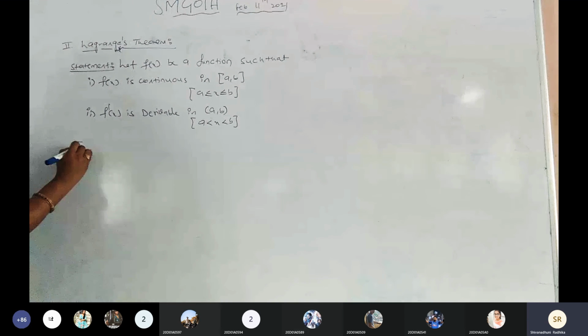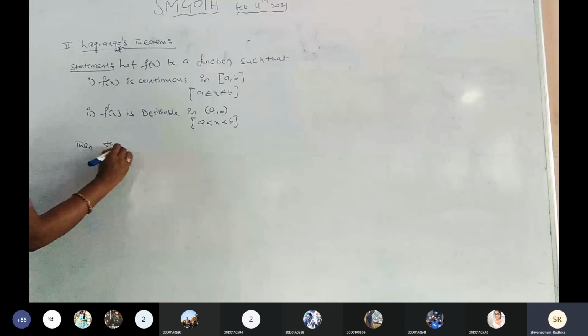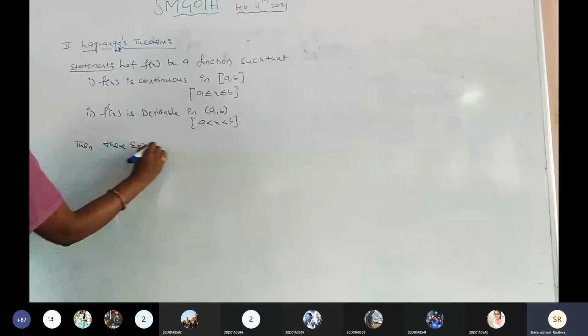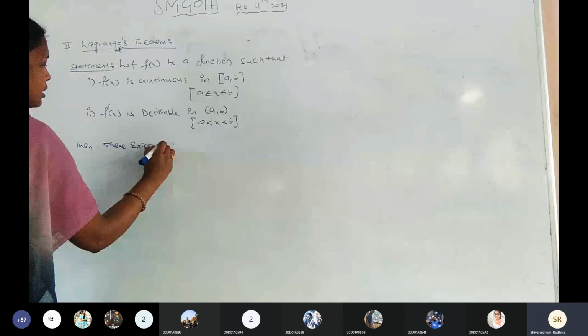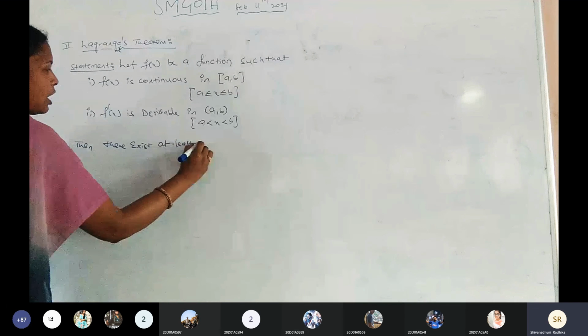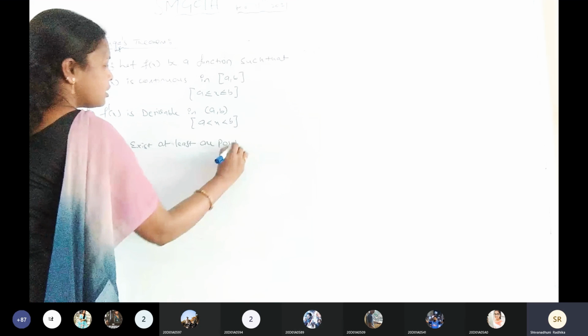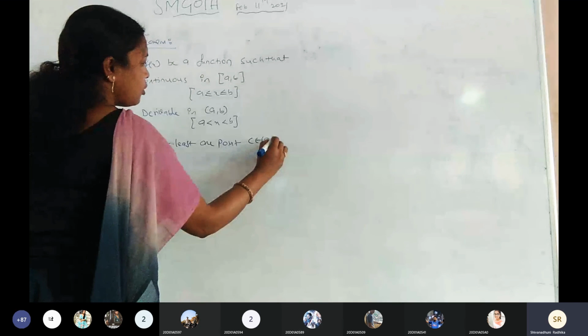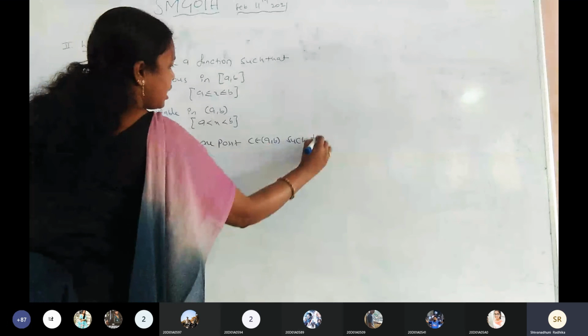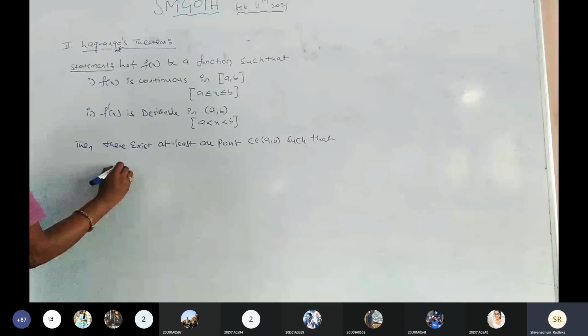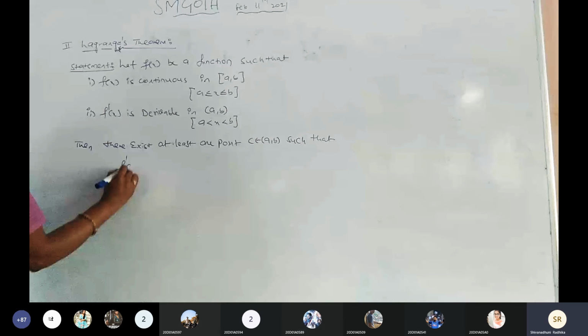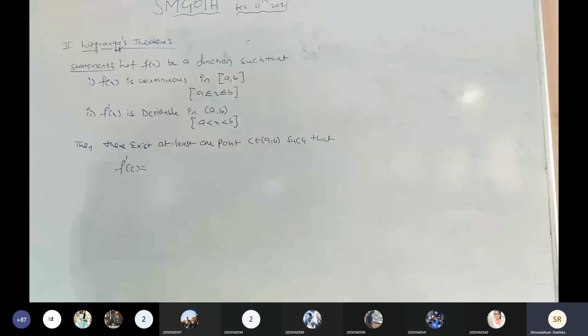Now if only these two conditions are satisfied, then there exists at least one point c belonging to open interval a comma b such that f dash of c equals to, what is the Rolle's theorem? f dash of c is zero. f dash of c equals to 0, that is the Rolle's theorem.